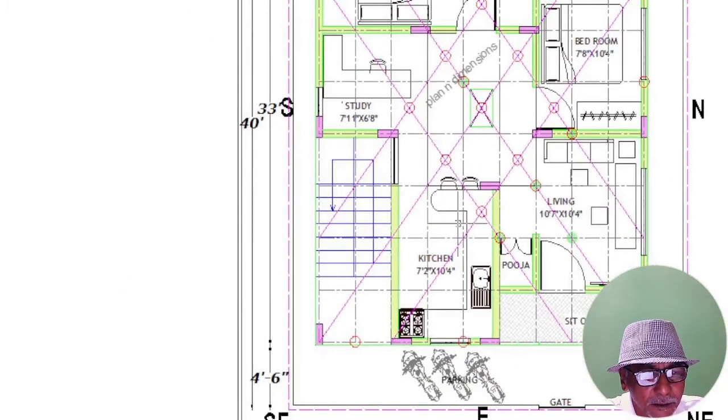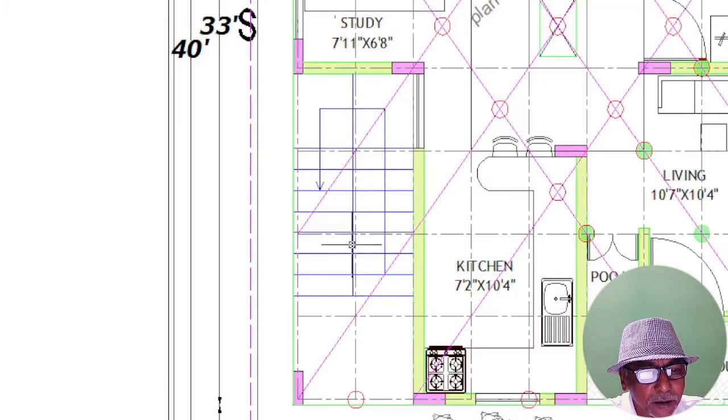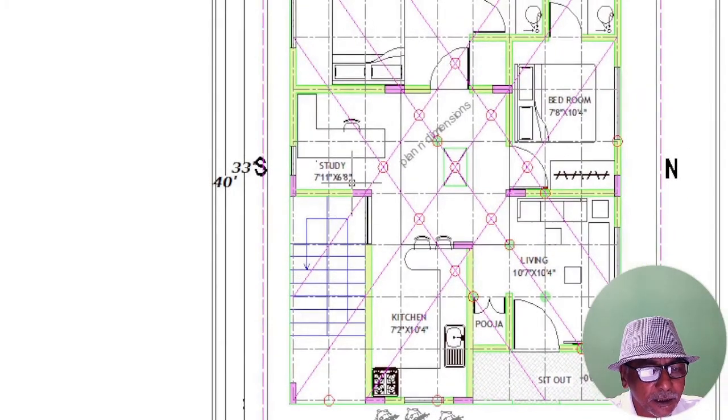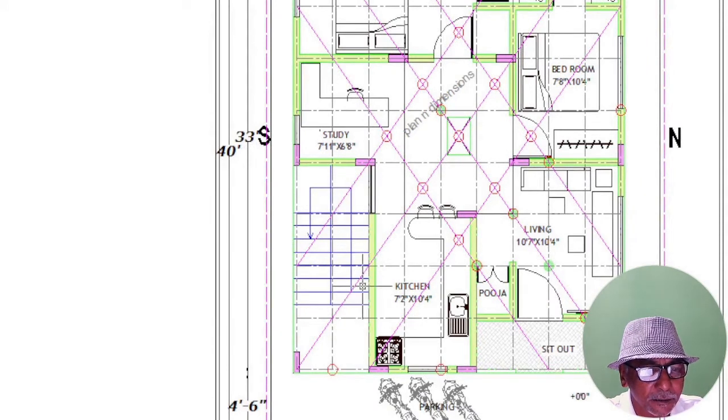And since everyone will be planning for the upper floor, I have given this staircase position in this area. Since we should not load this area, it should not be heavy. You can observe this arrow mark I have shown, the steps climbing anti-clockwise. Friends, you have to remember this point also. It should be here anti-clockwise. If this staircase is in this area, you can go for a regular clockwise direction. Now, since we have this in this area, we have to go for anti-clockwise direction.